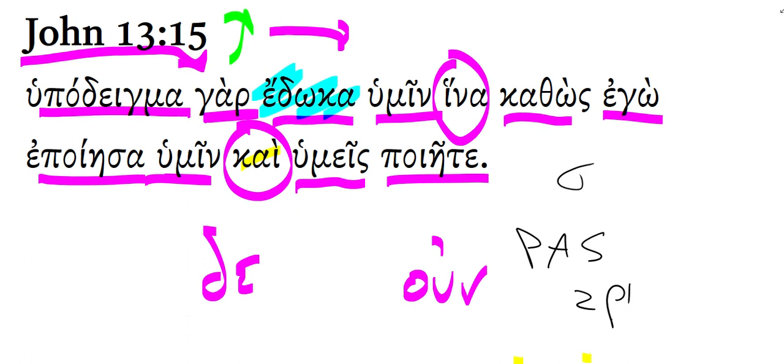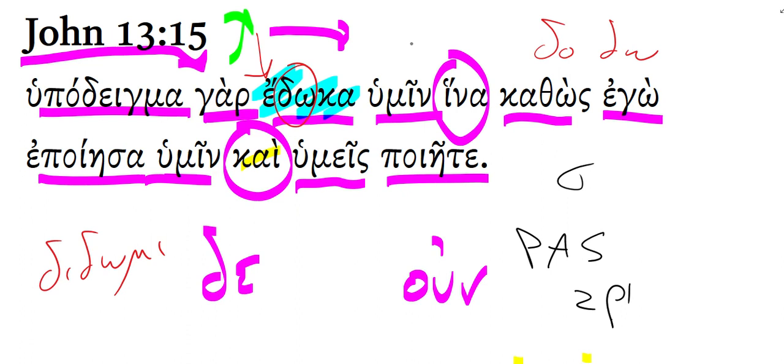Perhaps you didn't recognize that as coming from didomi, but whenever you see a da or a do, and you don't know what it's from, it's didomi. Notice we have an augment here. Don't forget that mi verbs, this is from the verb didomi, to give. Mi verbs frequently will form their aorist with a kappa.